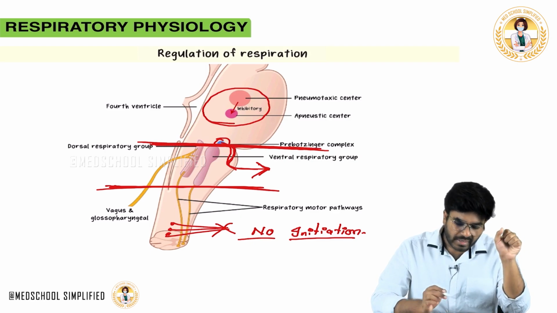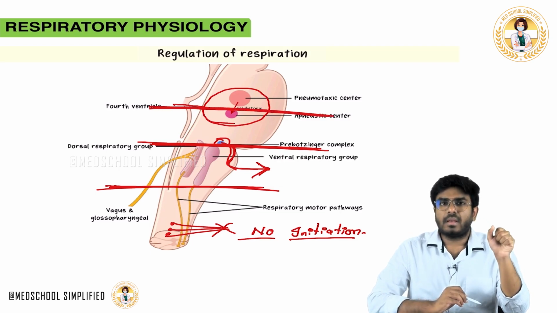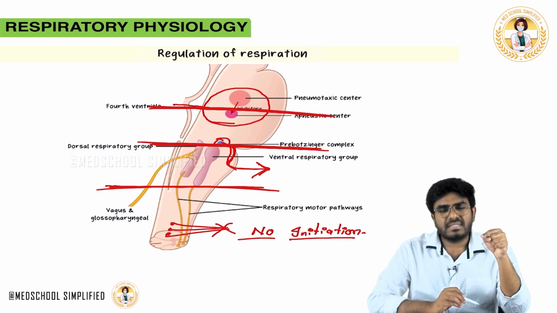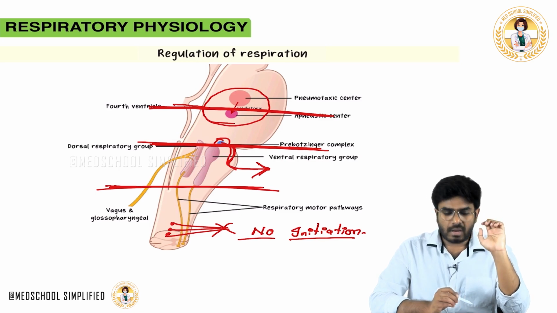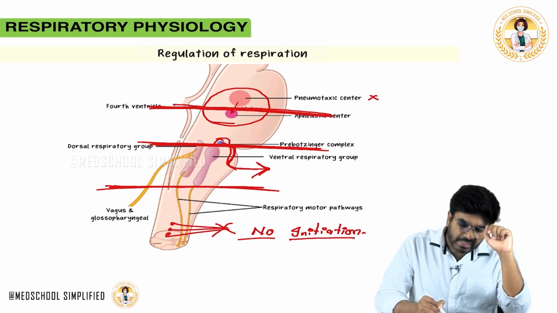Now the other thing, whenever there is a lesion in the mid-pontine region, what will happen? Normally in the upper pons there is the pneumotaxic center. In the lower pons there is the apneustic center. The pneumotaxic center will inhibit the apneustic center. When the apneustic center is inhibited, inspiration stops. Now if there is a lesion in the mid-pontine region, the pneumotaxic center cannot inhibit the apneustic center.